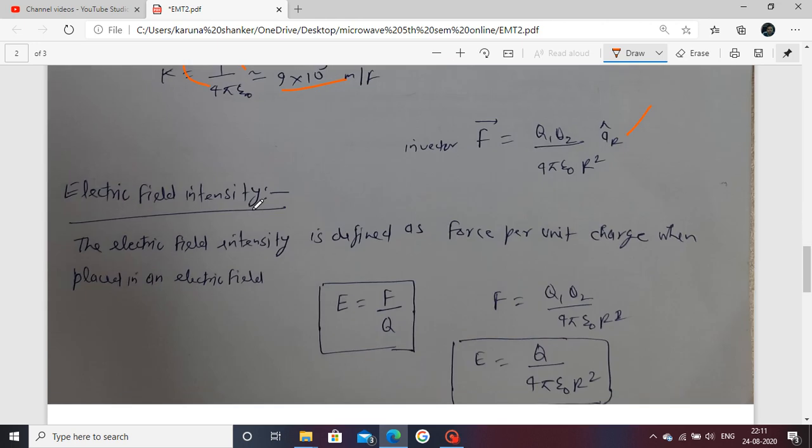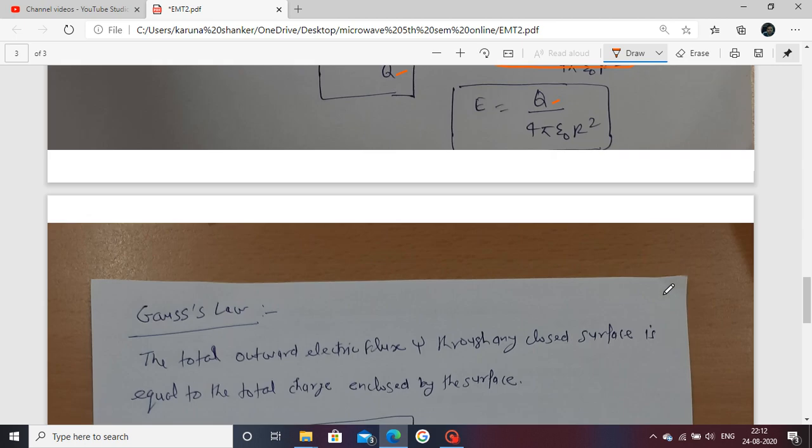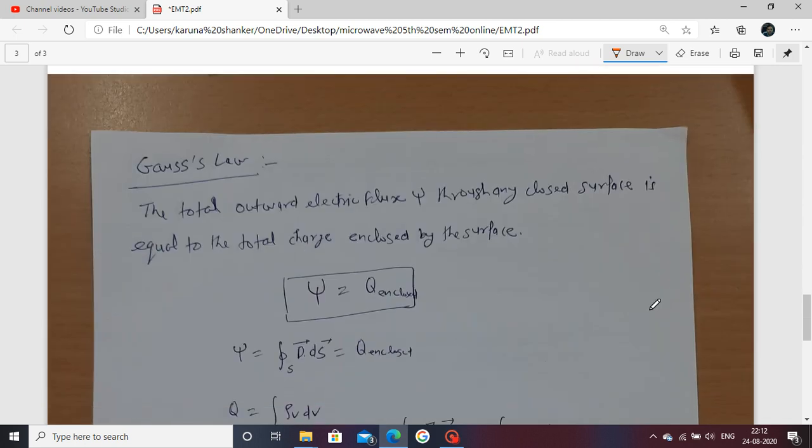Next is the electric field intensity. Electric field intensity is defined as the force per unit charge when placed in an electric field. Overall, electric field intensity is equal to force per unit charge. If we put the value of F, the numerator has two charges and the denominator has one charge. Now cancel out, only one charge is present. Then the electric field is equal to Q upon 4 pi epsilon naught r square. This is your electric field intensity.